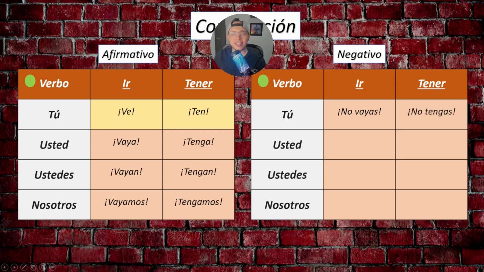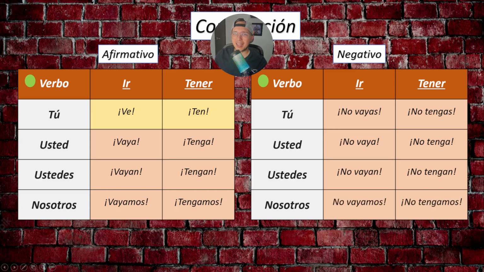We don't really say "no tengas," but this is the way to make the command. No tengas, like don't have this, no tengas esto. We say no vaya, no tenga. In plural, no vayan, no tengan. Or in an "let's not do this," no vayamos, no tengamos.